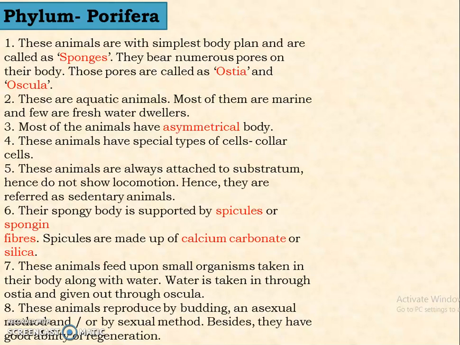The water, as I told you, is taken in through the ostia, which are the small pores on the body, and it is given out through the larger openings, which are the oscula. These animals reproduce asexually by budding, or they can also reproduce sexually. Besides, they have a very good ability of regeneration.